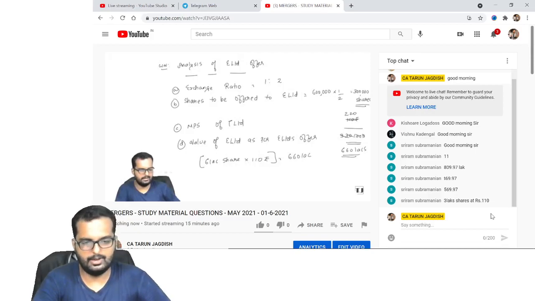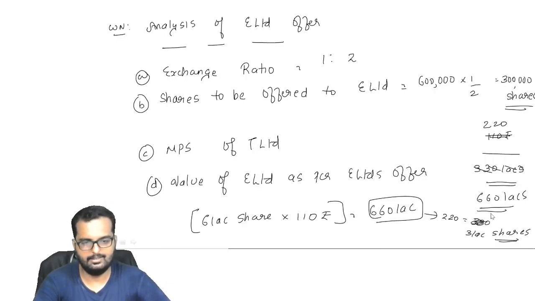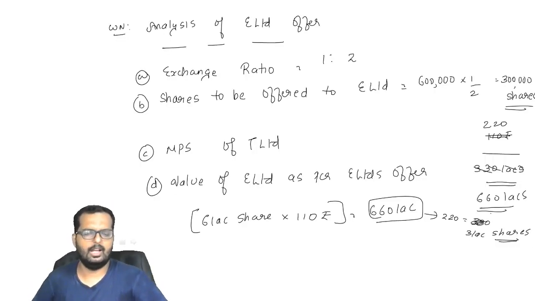Yeah, Sriram, that is where even I went wrong, not at 110. See, what happens is, they are actually having 6 lakh shares as of now. And for the 6 lakh shares, the market price is 110. So the total valuation is how much? 660 lakhs. For this valuation, they will be offering shares in the ratio of 1:2.